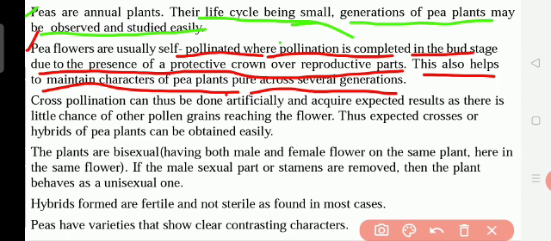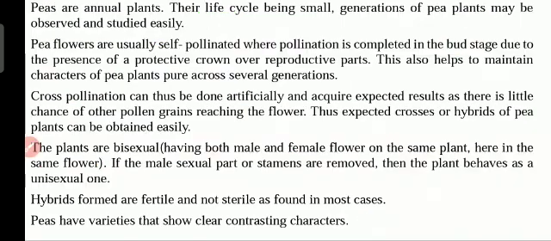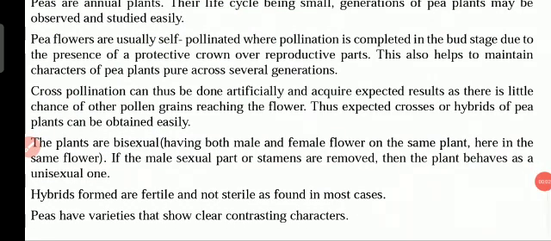So pea plants are self-pollinating. Where will self-pollination take place? When the plants are bisexual. Bisexual means having both male and female parts. If the same flower has the female and male parts, it is called bisexual. So in this only self-pollination will take place. Cross-pollination will take place where? When one plant has the female parts and another plant has the male parts. We study cross-pollination.